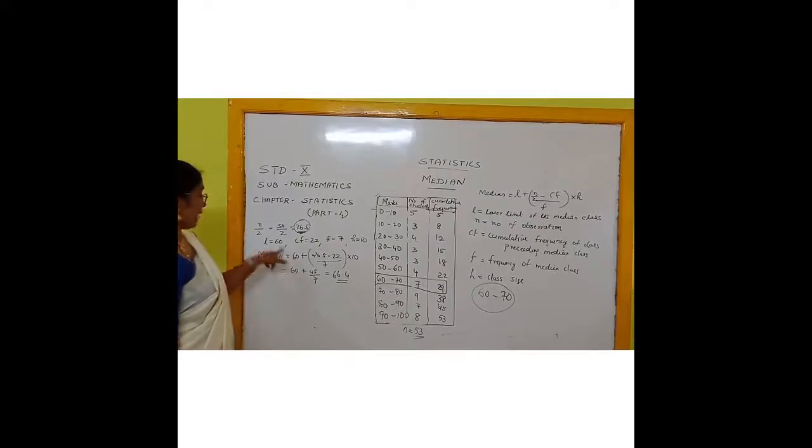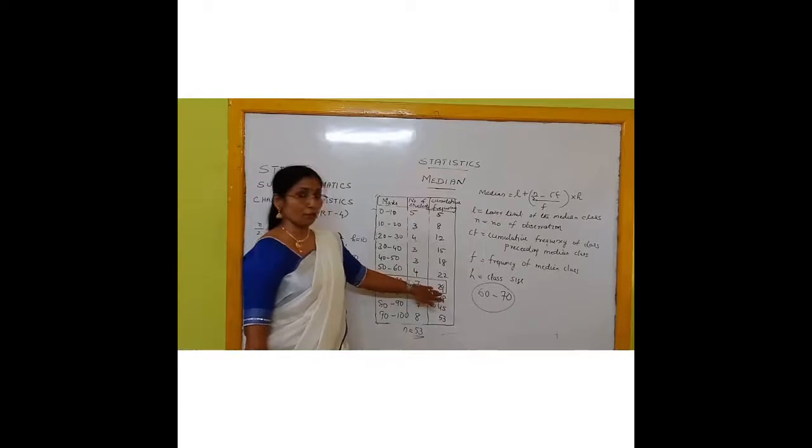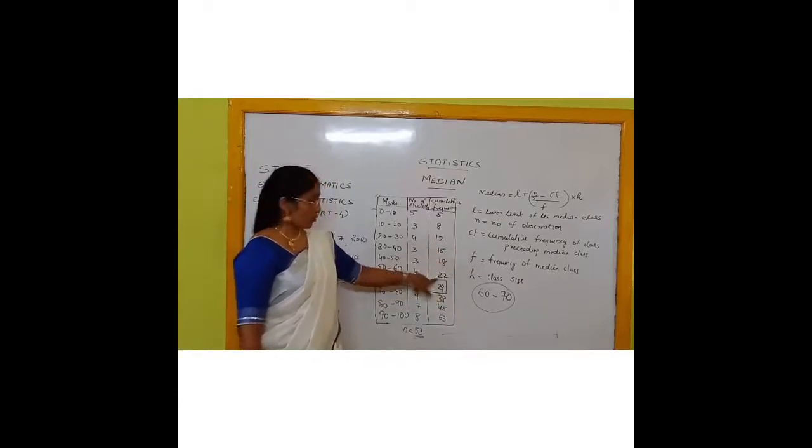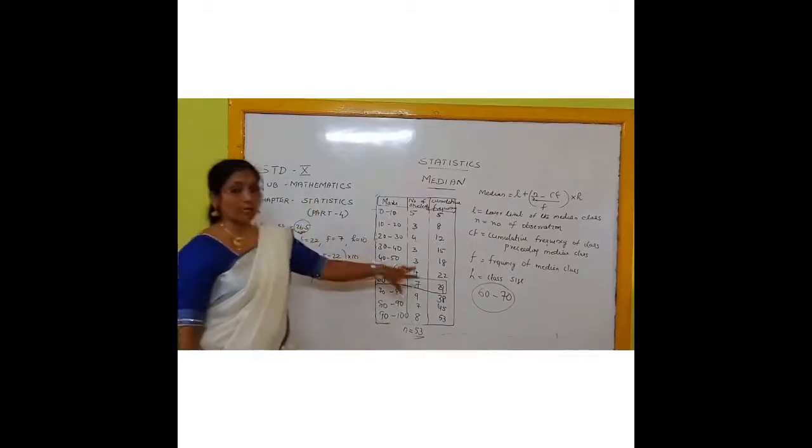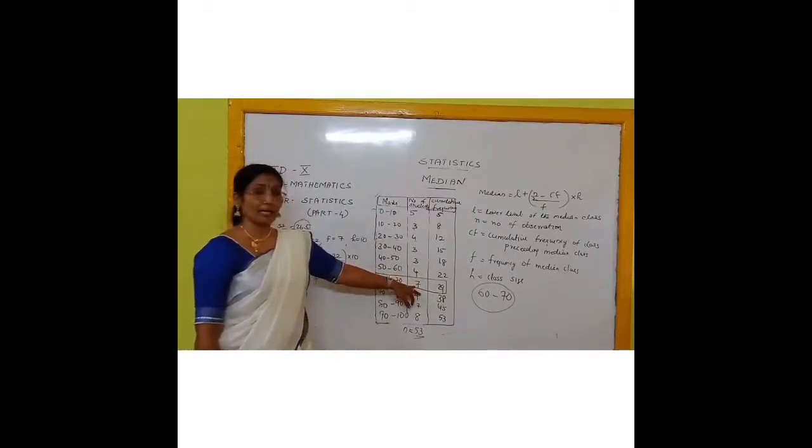Median is equal to L. L I have written as 60. N I have already written, N by 2 is equal to 53 by 2, which is how much? 26.5. CF means, I told you, not this cumulative frequency but the one class before. What is the cumulative frequency? 22. And frequency means the same class frequency, which is 7.